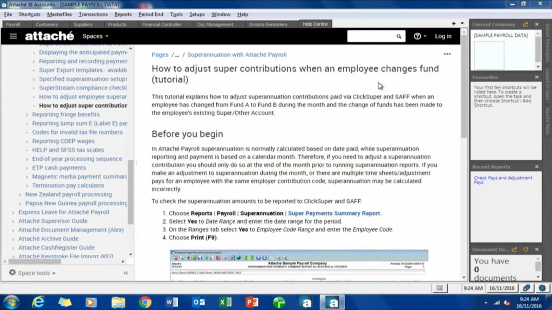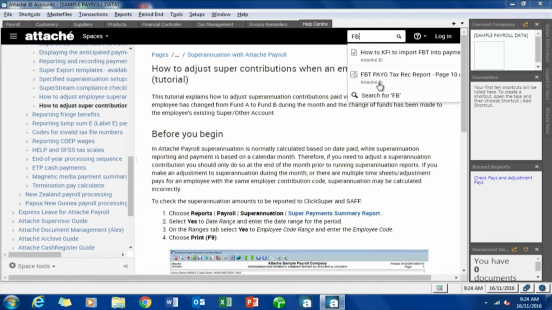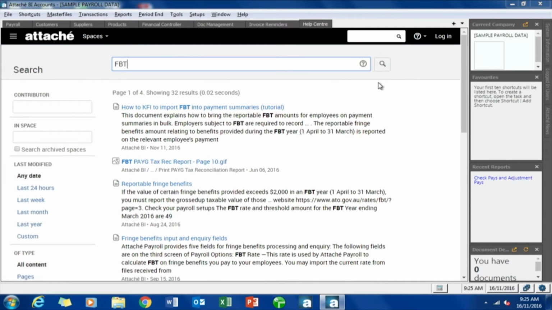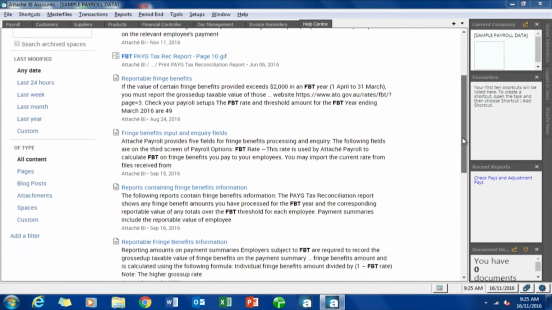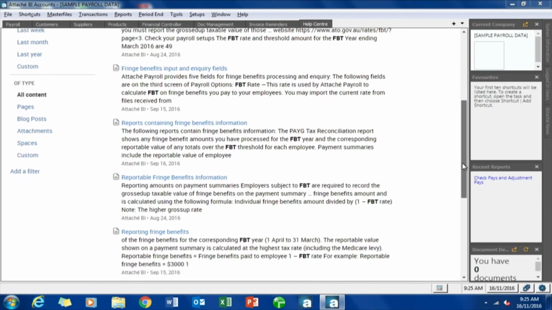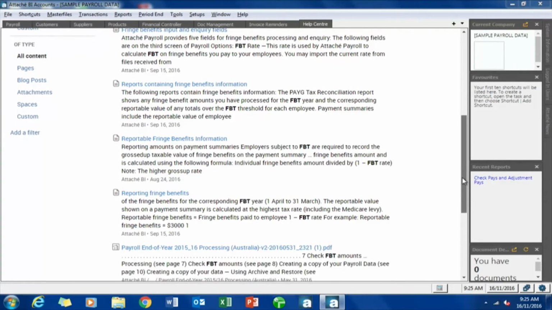The other thing with the help, just a couple of areas for you to be able to go in and look at. The search facility, for example. If I was searching on, I know one of the big topics from help on search is FBT, Fringe Benefits Tax. So if I typed in FBT and then just hit enter to do my search, it comes up here with a whole lot of topics on FBT. And you can now go and click on any one of those and it'll give you more information. Takes you straight in, okay?